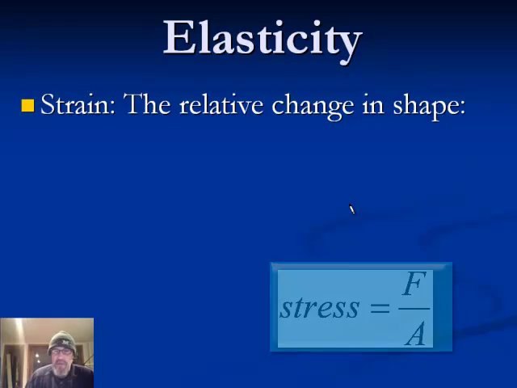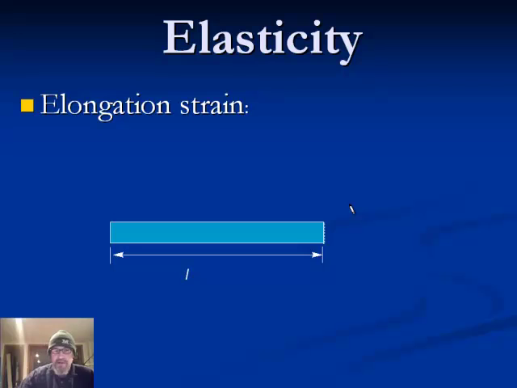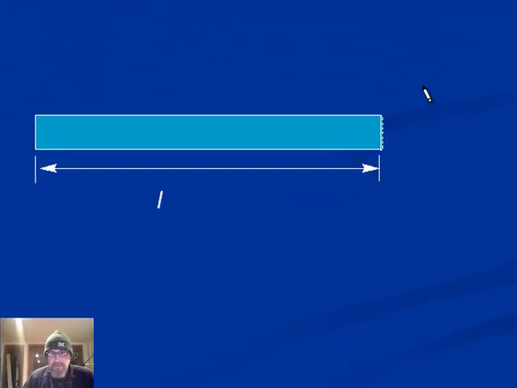Strain is a measure of the relative change in shape. Now, to get at this idea, let's imagine we have a bar here made of some solid of length L. You can see it's got an initial length L there. And we subject this to a force. What happens? Well, if you pull hard enough, the bar is going to get longer. It's going to elongate.